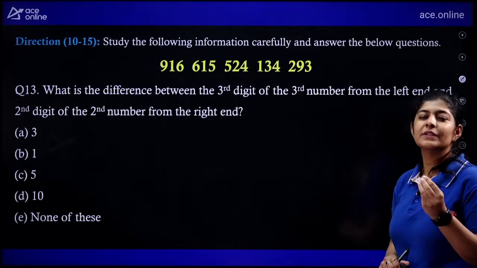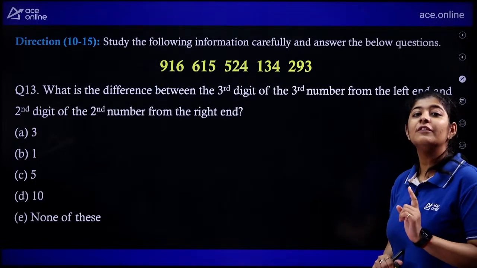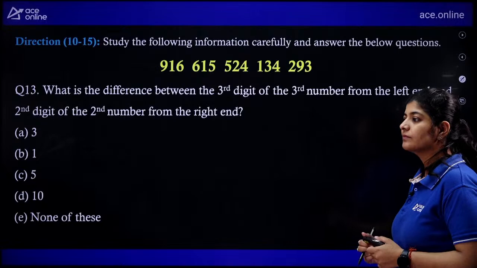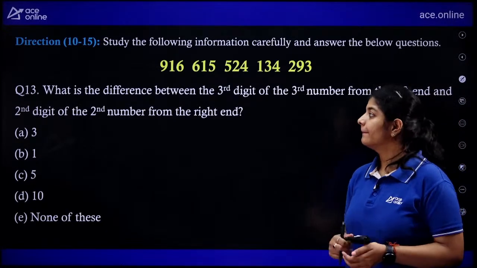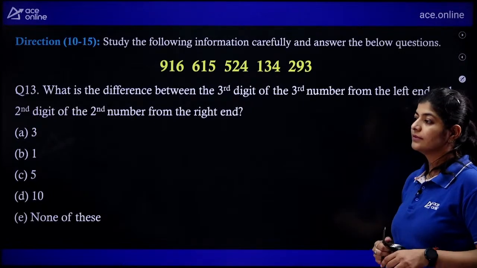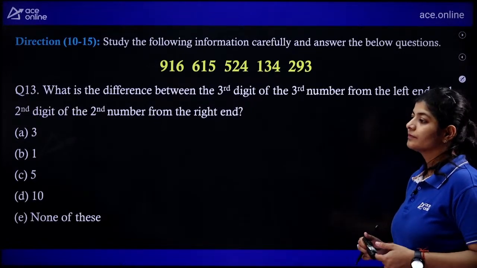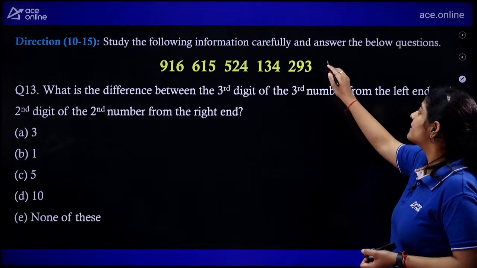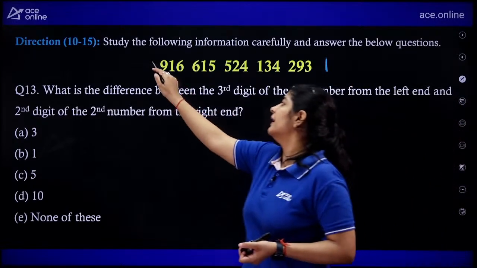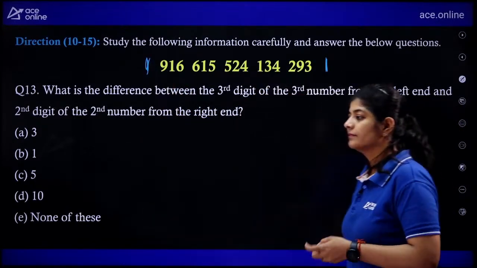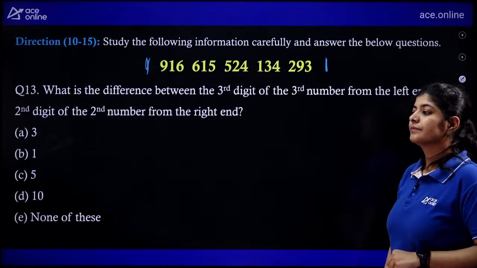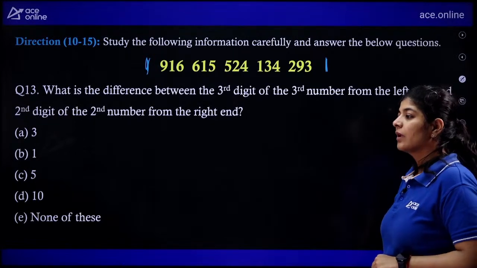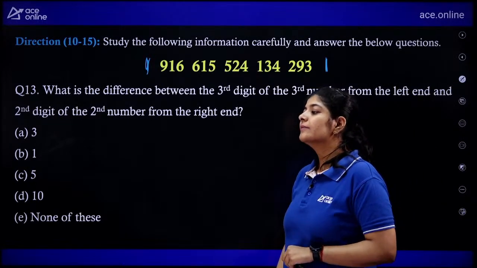All we need to do is we just simply need to find out the difference of digits. This is my right end and this is my left end. What answer we are getting?